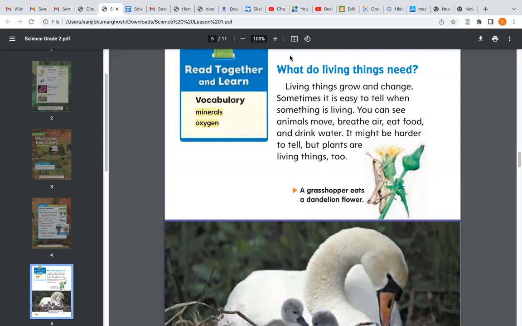Which number? From here, what do living things need? Read the whole paragraph, beta. Then I'm going to explain it.